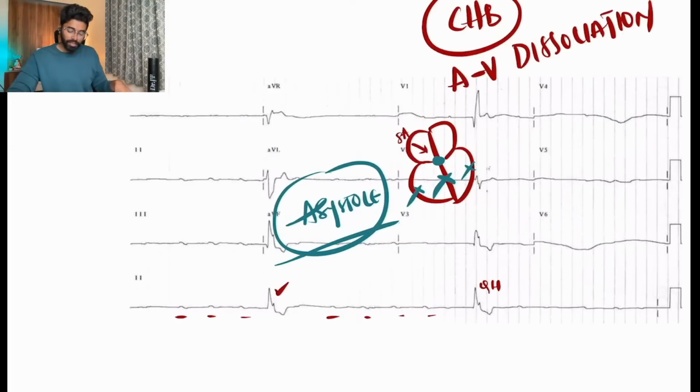Atrial rate varies and ventricular rate also varies here. It's irregular and we can't exactly find the heart rate.